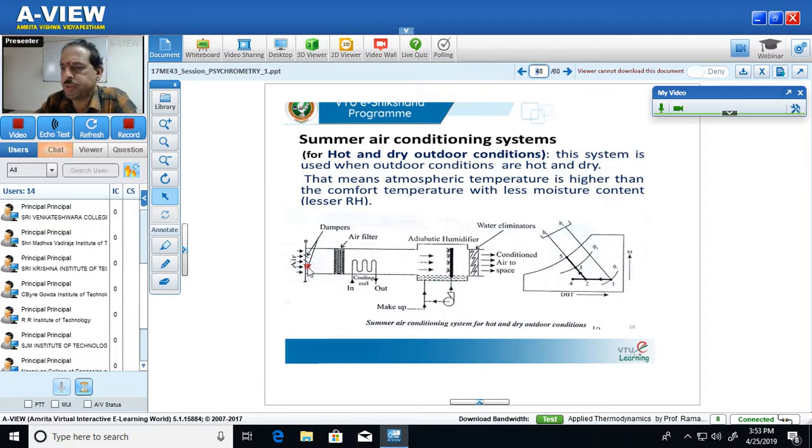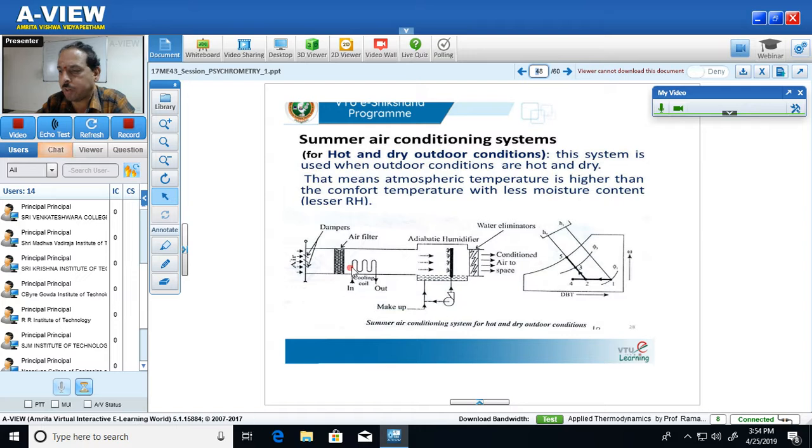The air which is passing through the system finally passes through the filter. So what is the function of the filter? The air which is passing through the damper may be having contaminated particles or dust particles with it. By making the air pass through the filter, these dust particles or contaminated particles are removed. So the air filter removes the dust particles and the contaminated particles from the air.